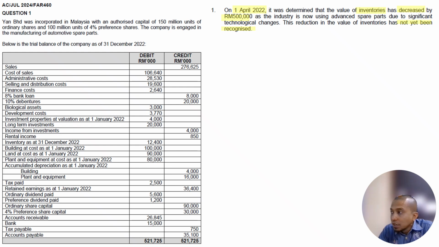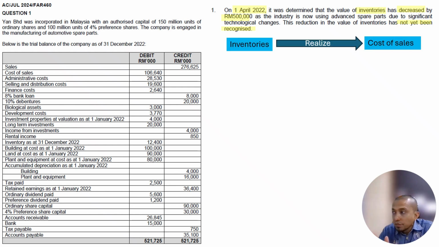This reduction in the value of inventory has not yet been recognized. Inventory is an asset. When it is realized and we want to convert it to an expense, we put it inside cost of sales. Same goes with this one: any decrease in value, the difference also we need to put inside the cost of sales.